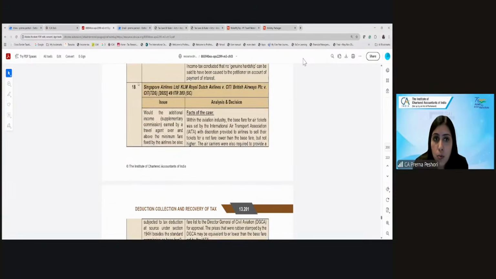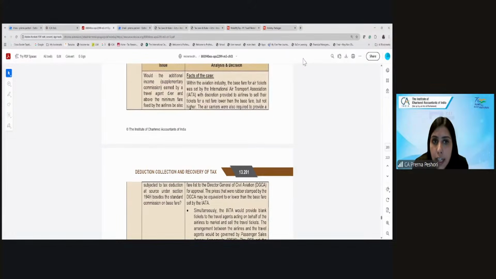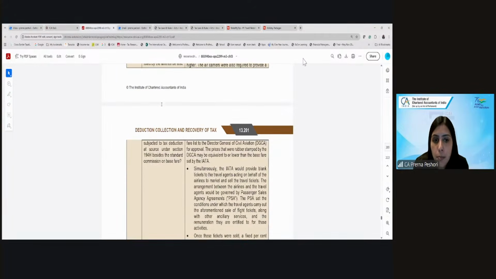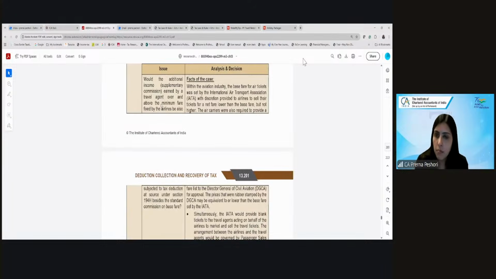The last case, which is very important, of Singapore Airlines Supreme Court judgment, was in respect of whether the additional income earned by the travel agent over and above the minimum fare fixed by the airline should also be subjected to TDS under 194H besides the standard commission on the base fare. Now what happens? Understand this.